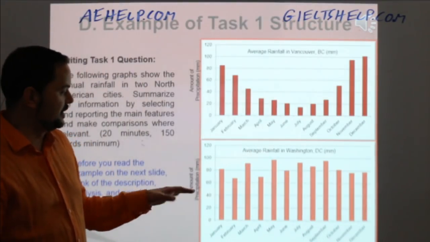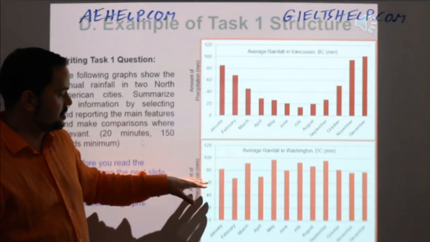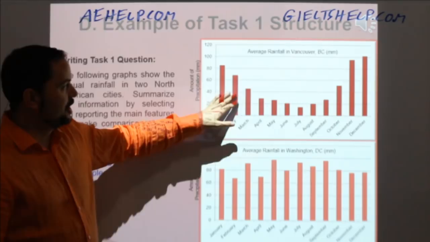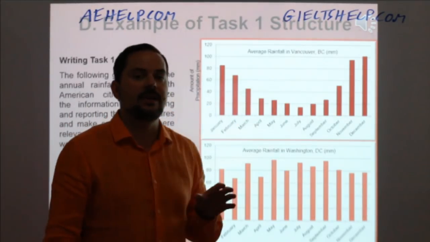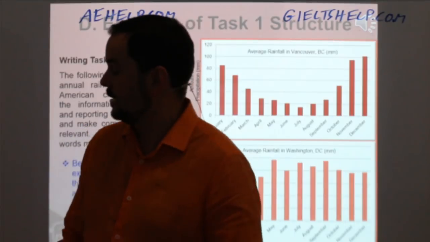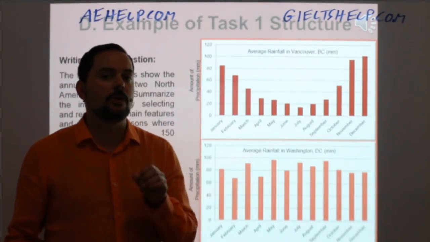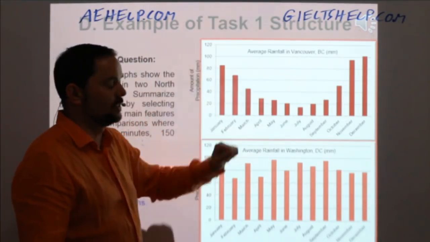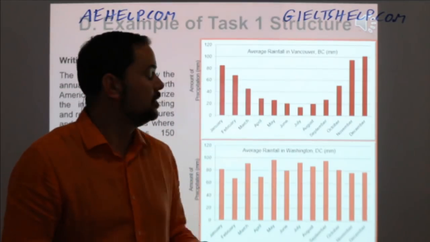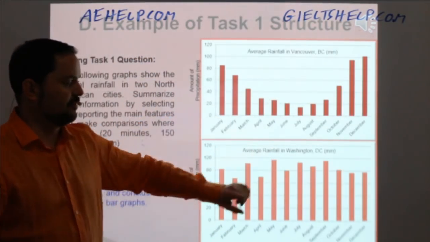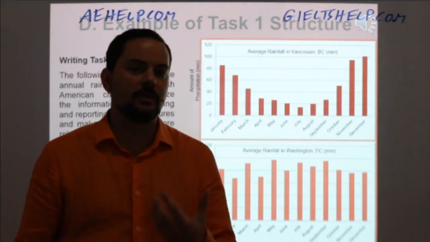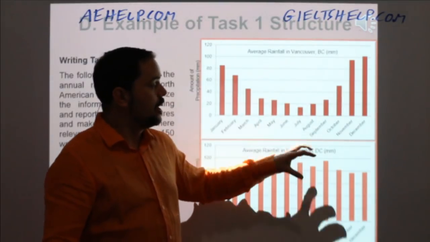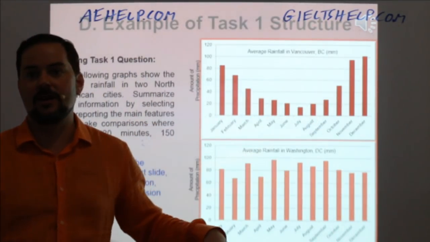I think the math is maybe a little bit off. I would probably say that this is closer to 700, 800. This is probably around 300, 400, but that's okay. Even if your math is not perfect, as in this case, it's a beautiful comparison and you will get points, okay? The IELTS examiner is not going to look at this and add it together and say, oh, wait a second, you were off by 100 millimeters here and you were off by 150. They're not going to do that. They're going to realize that, okay, I see what you're doing. You're adding these together, and you're making a comparison of the total rainfall in the year, okay?